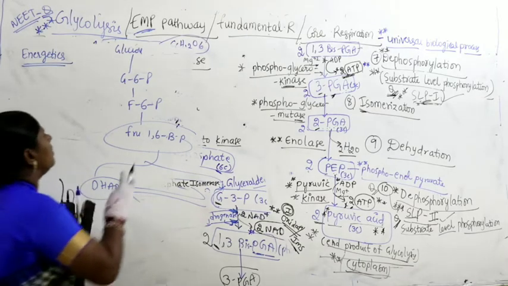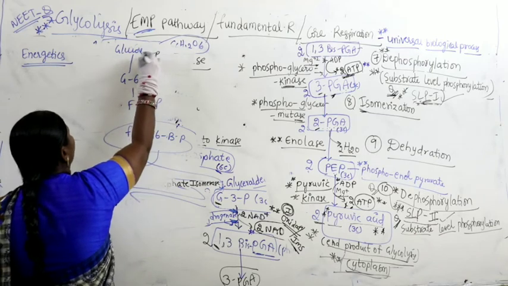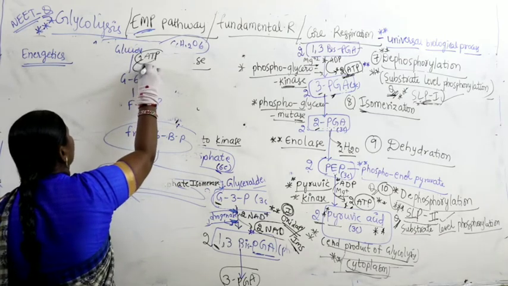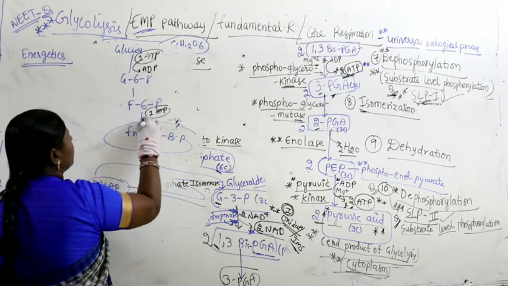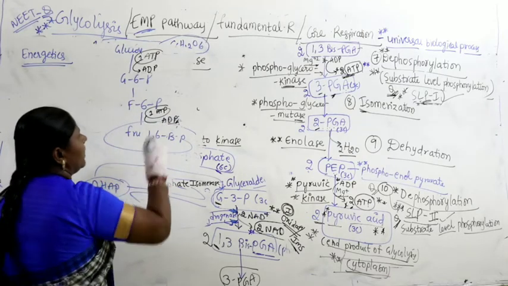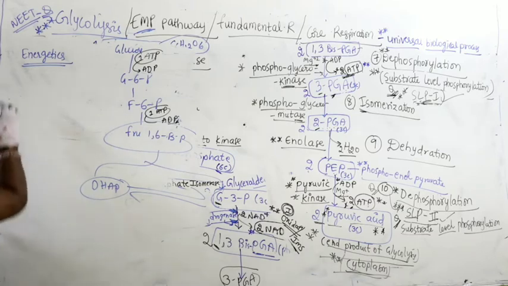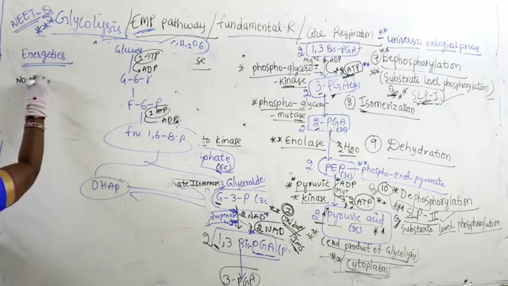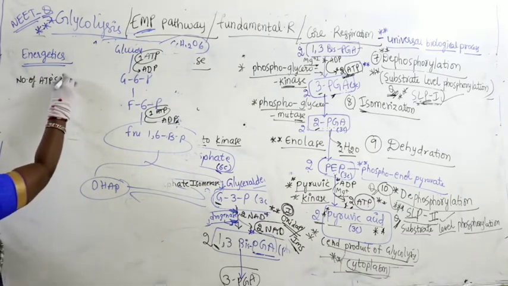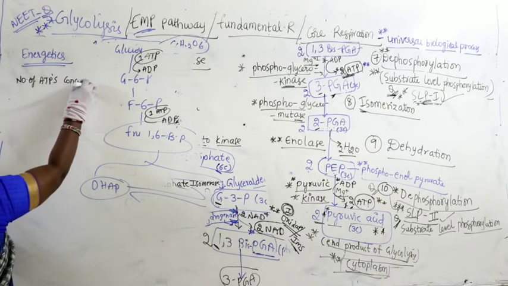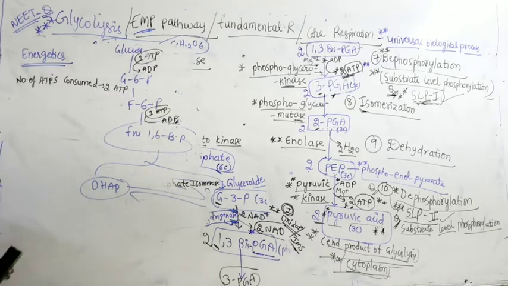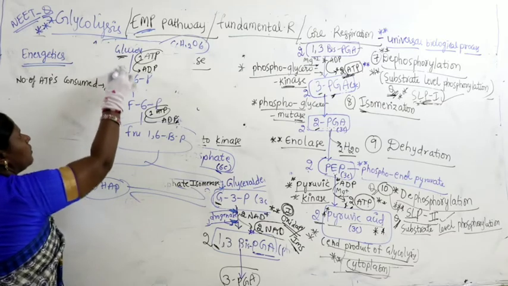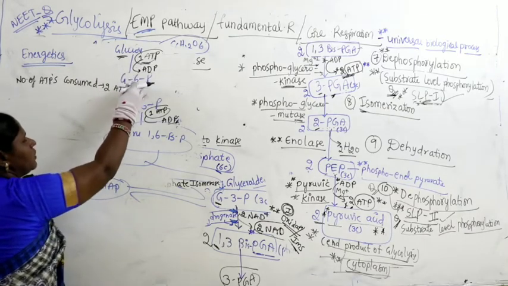In the conversion of glucose to glucose 6-phosphate, 1 ATP is consumed.